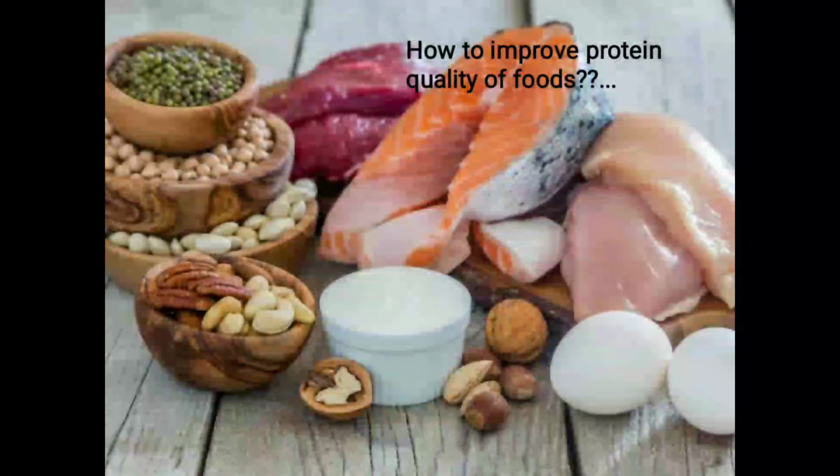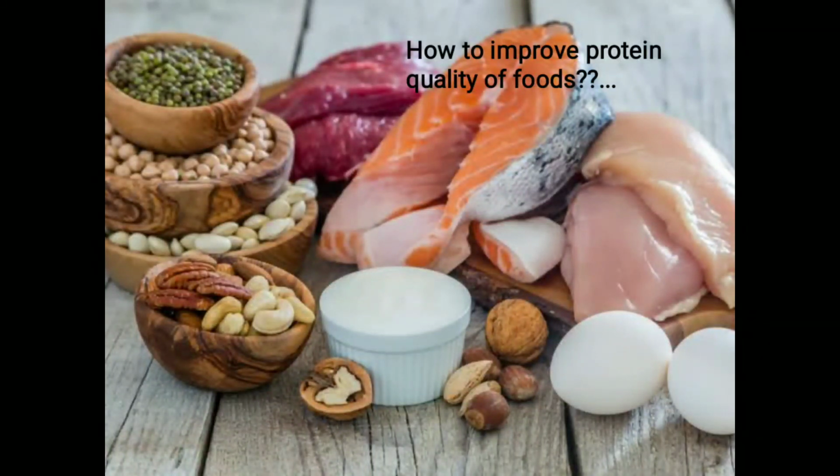Now, how do we improve the quality of the protein? This part is very important. We consume rice, and we consume dal or pulses. Rice has some protein, whereas pulses lack some important amino acids. But if we simply mix rice and pulses and make khichdi, then we can get both the amino acids from that particular food.